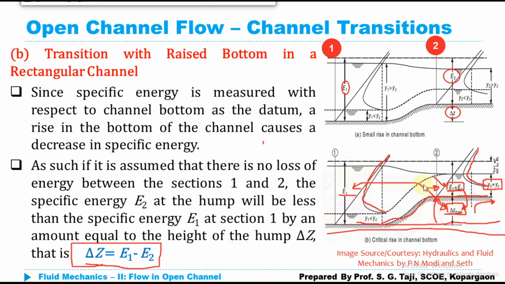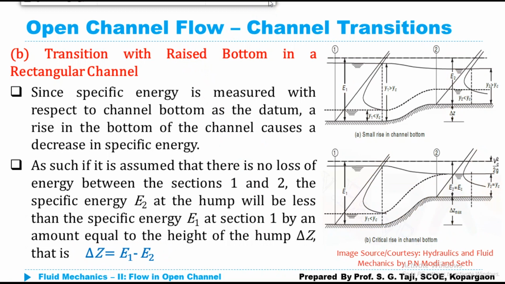And to stick with the basic assumption, there is no energy loss and specific energy is equal between the two sections. So this equation is going to represent that condition, that delta Z will be equal to E1 minus E2. So hope you understood these channel transitions. We have discussed two channel transitions, that is, raising the bottom level of the channel and reducing the width of the channel. Hope you understood this.